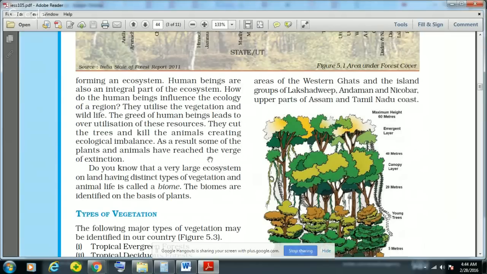You might have heard about the various red lists prepared by some of the agencies.